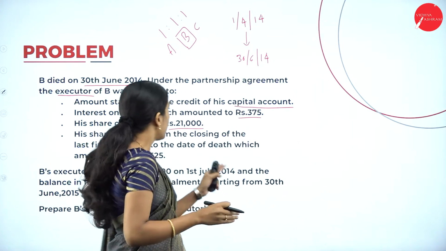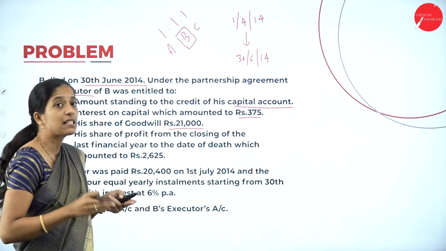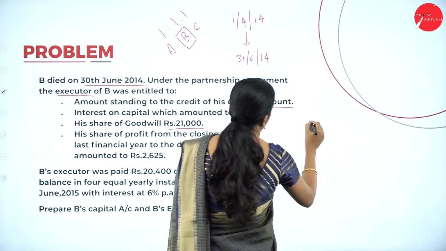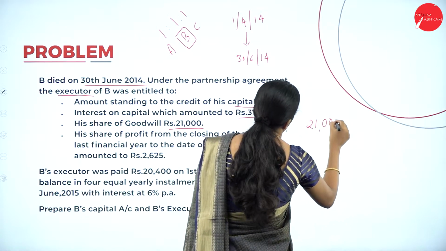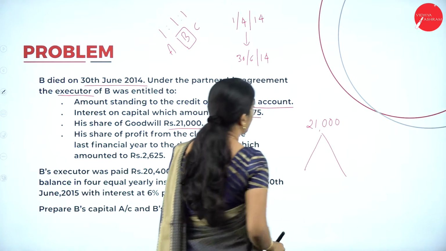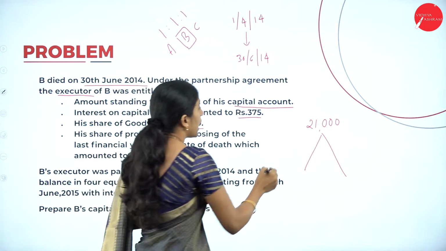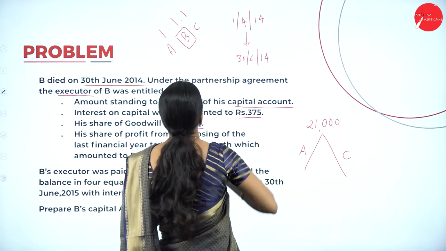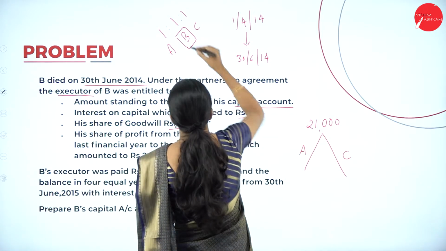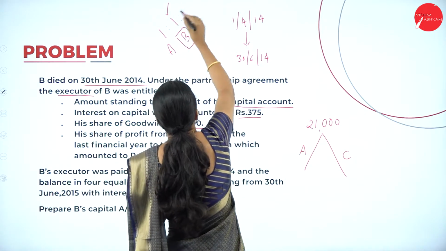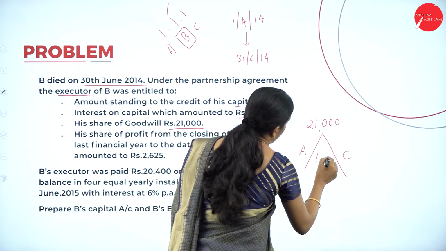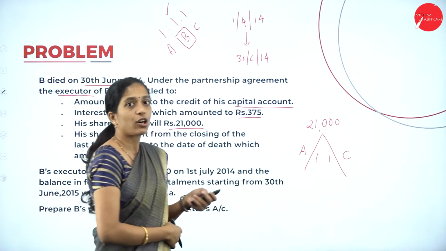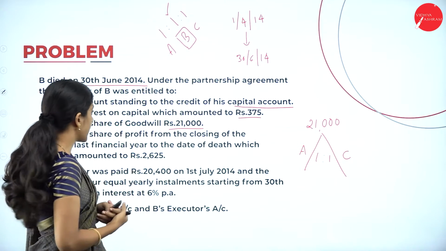So here, what they have told? B's share of goodwill is 21,000. So this has to be contributed by A and C, that is the remaining partners, in which ratio? So their profit sharing ratio is 1:1:1. Now B died, so the remaining ratio is how much? 1:1. So it has to be contributed by A and C.